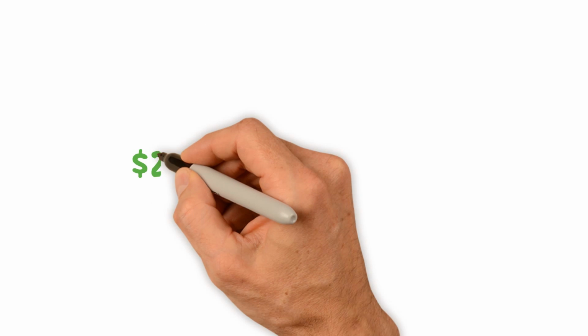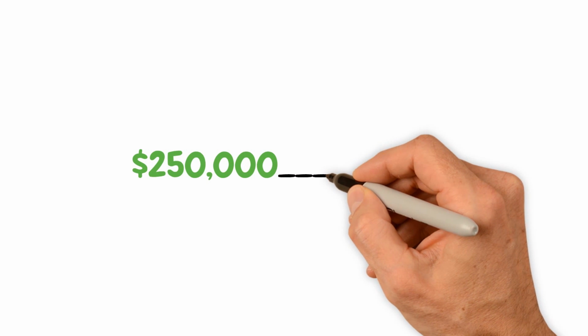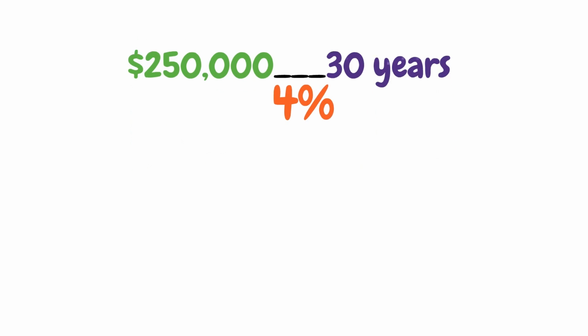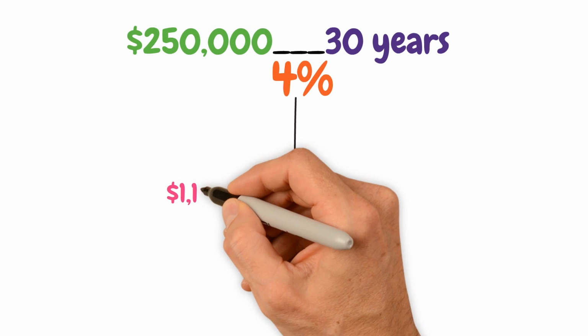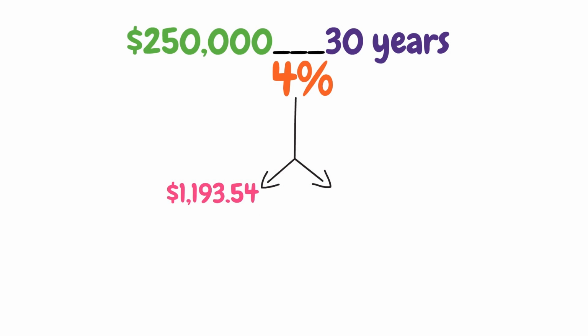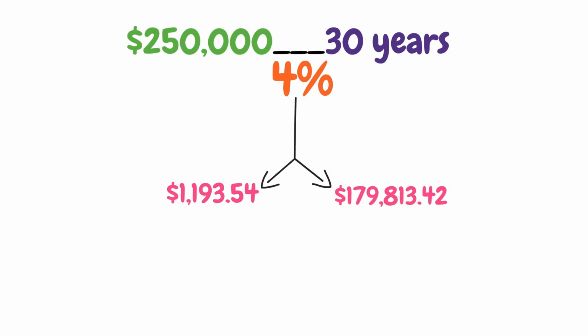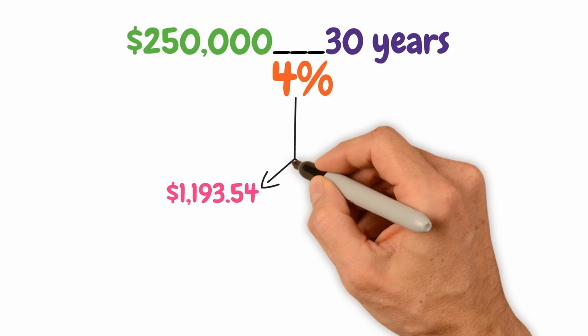For example, let's say you take out a $250,000 mortgage for 30 years at a 4% interest rate. Your monthly payment would be $1,193.54, and you would pay a total of $179,813.42 in interest over the life of the loan.